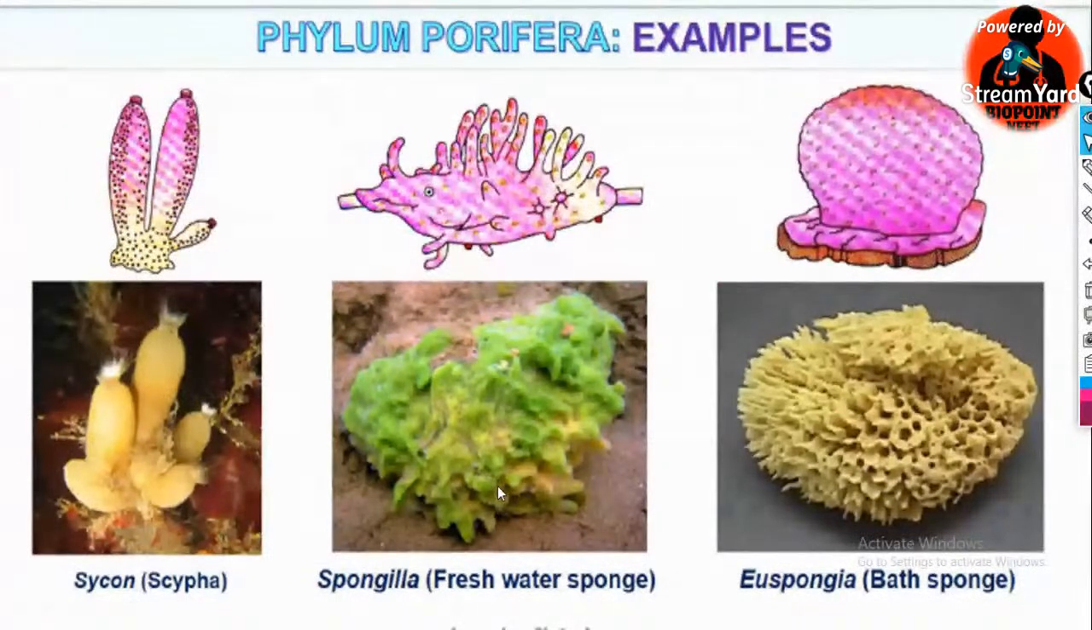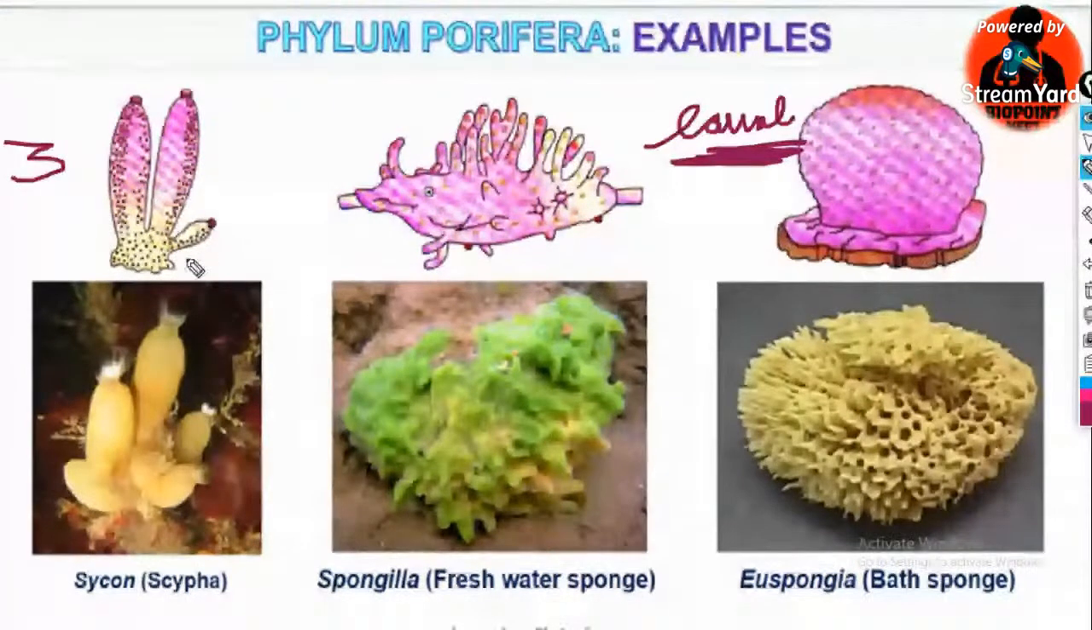In sponges, the development is indirect and a larval stage is present in between, which makes it indirect development. So there are larvae present. In sponges, there are three types of larvae: coeloblastula, parenchymula, and amphiblastula.